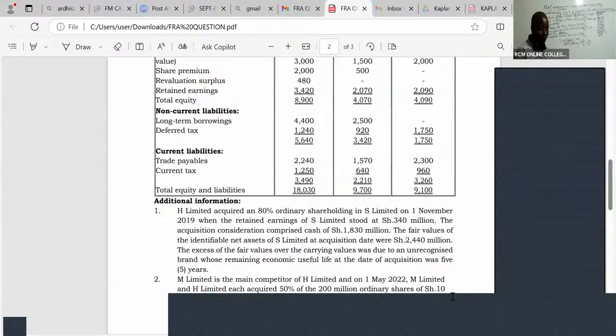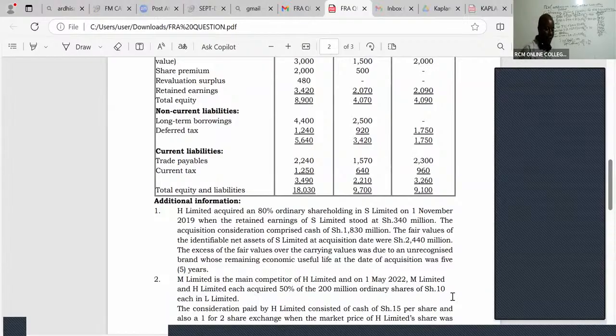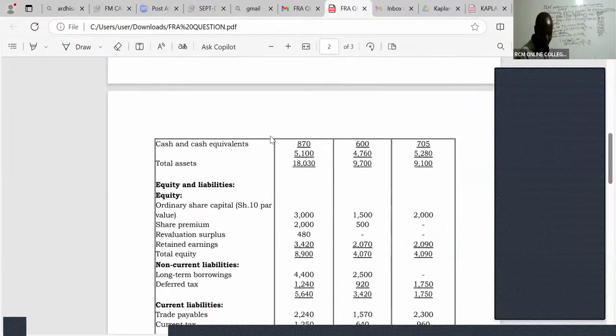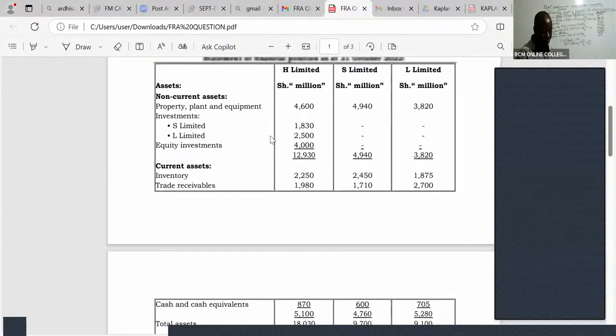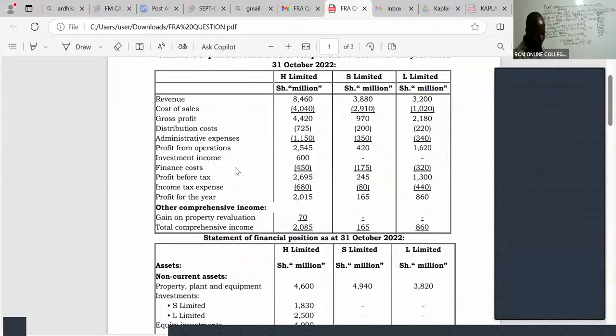So, ladies and gentlemen, after this profit and investment income, I can see the next thing here is the finance cost. Recognize it. Your work is to recognize things. So finance cost we have 450. Normally for finance cost there is no adjustment.